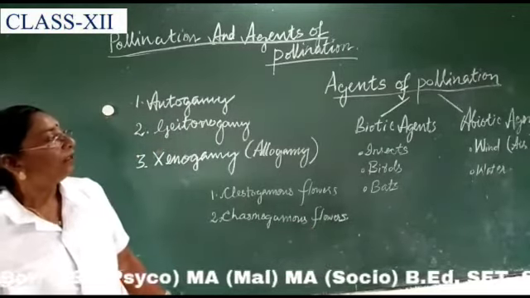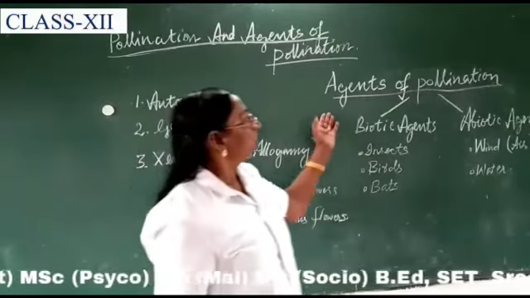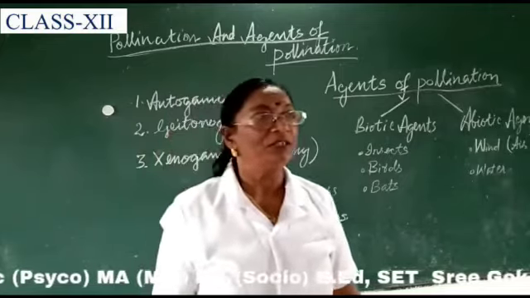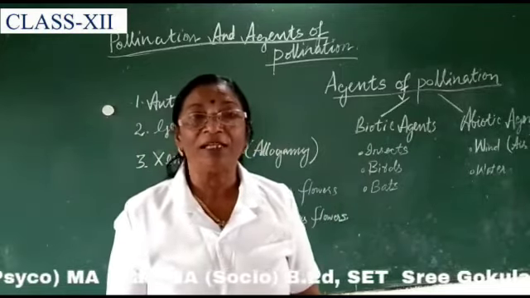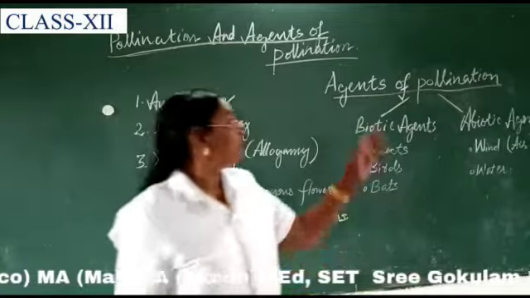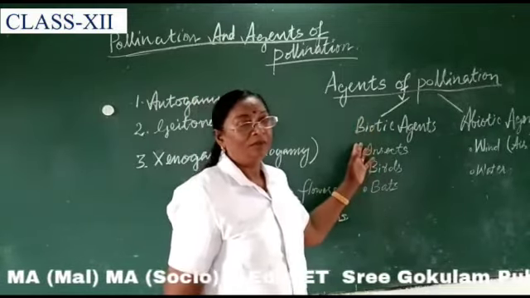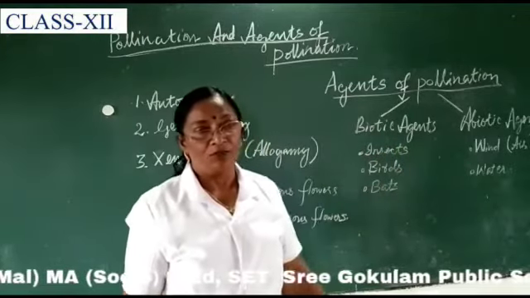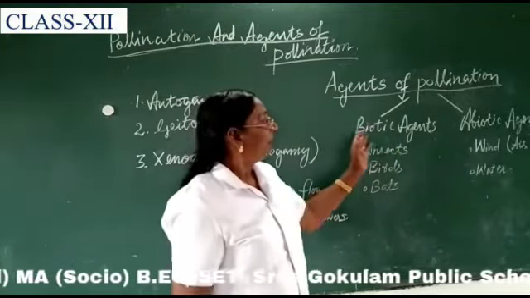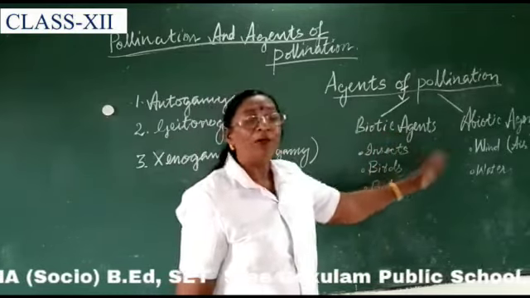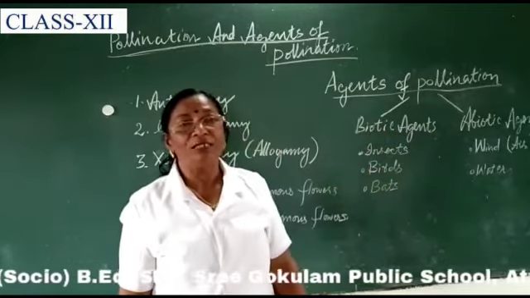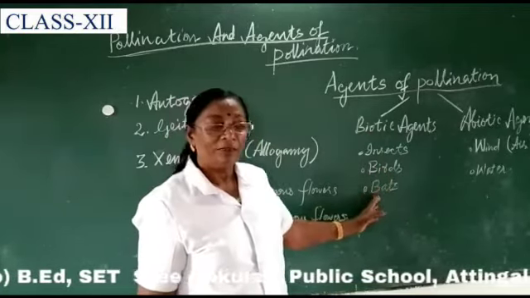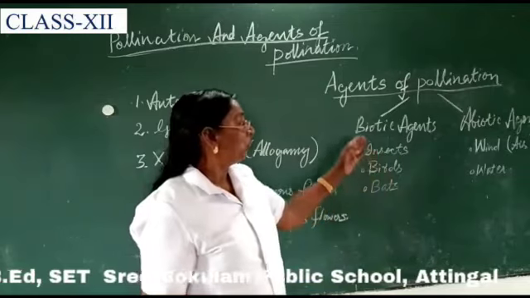And now we have to come across the agents of pollination. Depending upon the nature, we can see two different types of agents: living agents and non-living agents. The living agents are known as biotic agents, like insects, birds, bats, snails, etc., which may cause pollination.